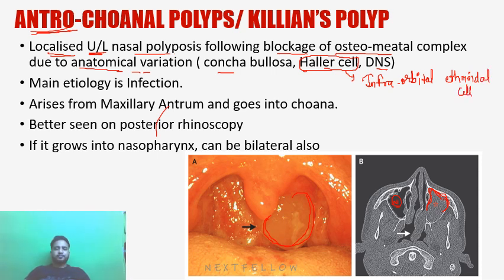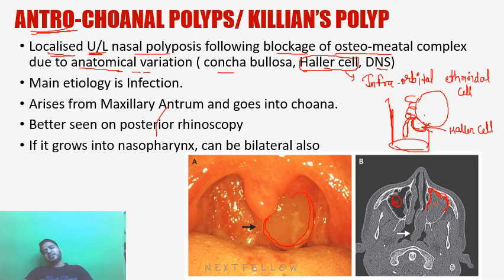So suppose this is our orbit and these are the ethmoidal cells, and this is my nasal septum, this is my nasal cavity. Okay, so this orbit, here the cell is present at the infero-medial margin of the orbit, the Haller cell. It is in the roof of the maxillary sinus. So roof of the maxillary sinus, infero-medial margin of the orbit, the ethmoidal cell is known as Haller cell.